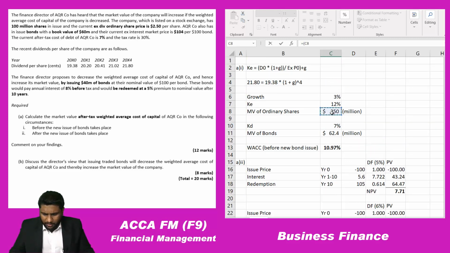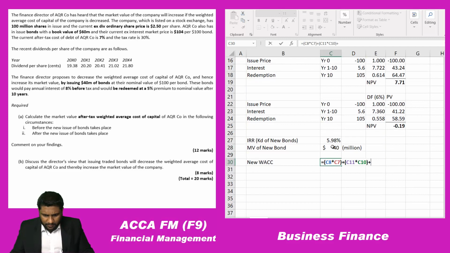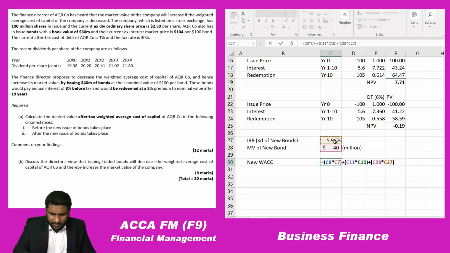For this amount, this percentage, plus for this amount, this percentage, plus for this amount, this percentage. So that entire thing is my numerator.